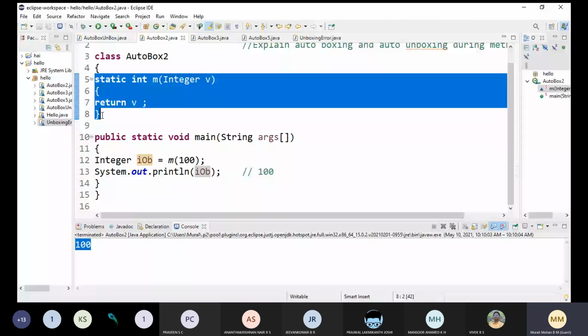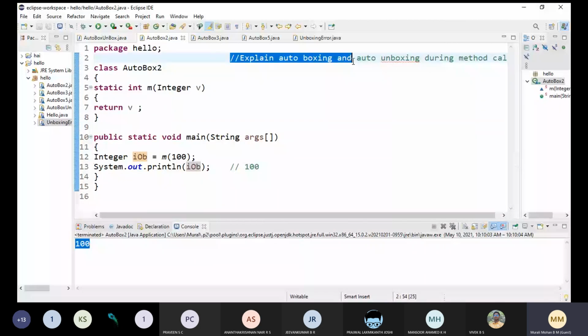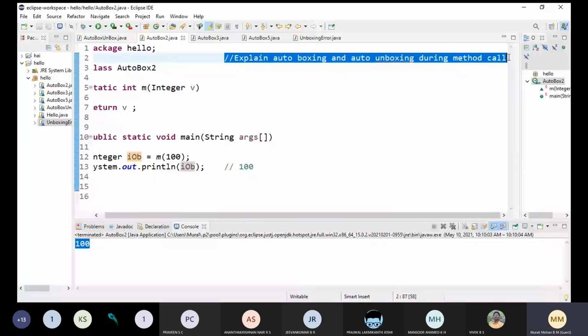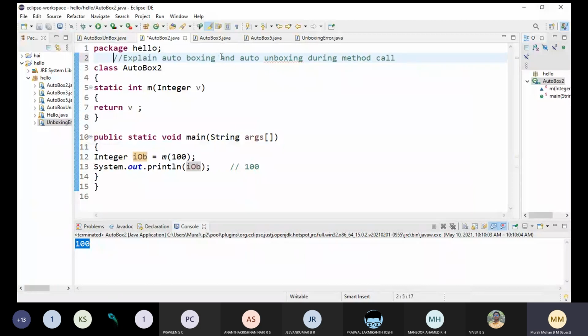Is it clear? Kindly respond, please. Yes, sir. Okay, you can just see here. The question is: explain auto boxing and auto unboxing during a method call. Auto boxing and auto unboxing during a method call. Okay? Clear? The example is very simple.